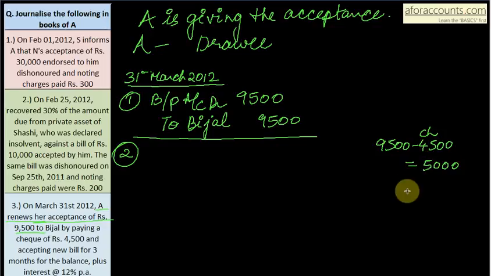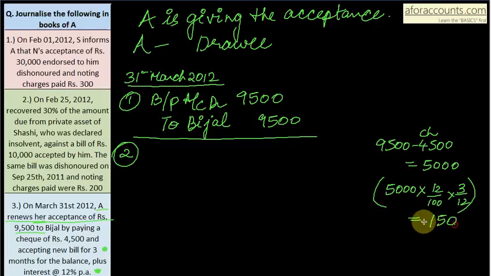Now what will be the interest? See, a bill of 5,000 and interest is 12% per annum, for 3 months. So 12 by 100 into 3 by 12, and that comes up to 150. So the entry for interest will be interest account debit.